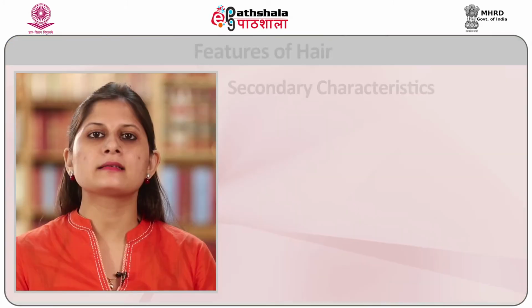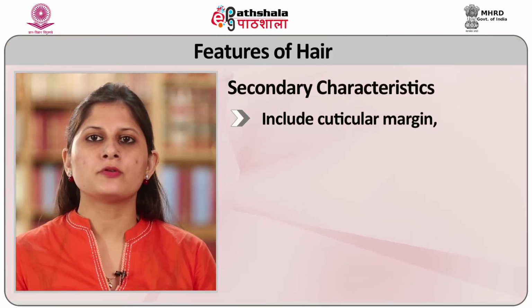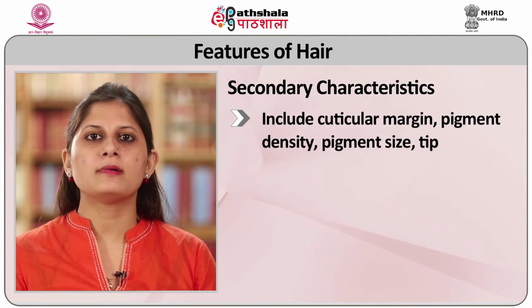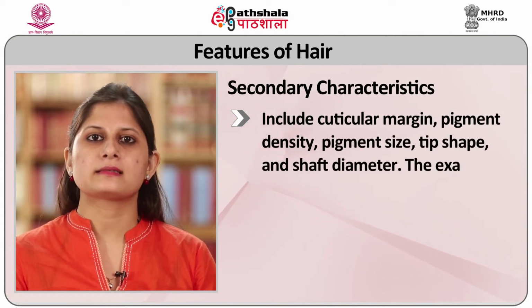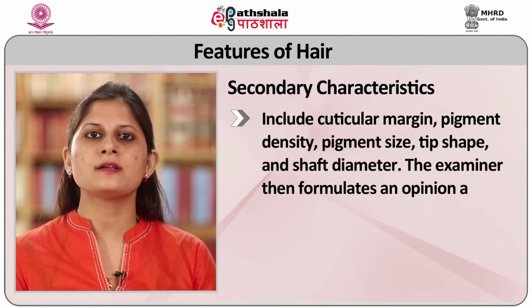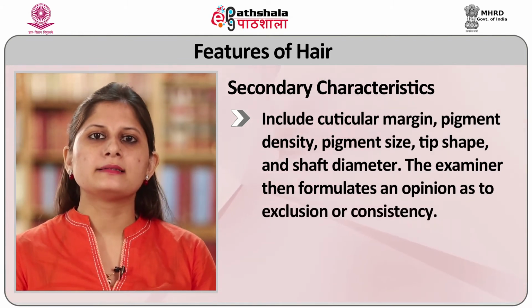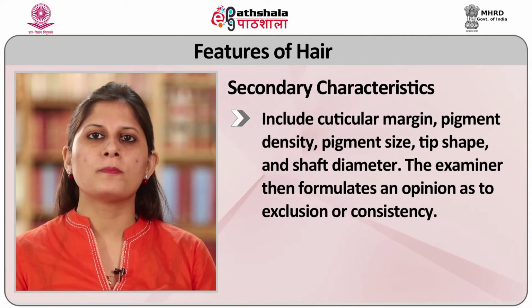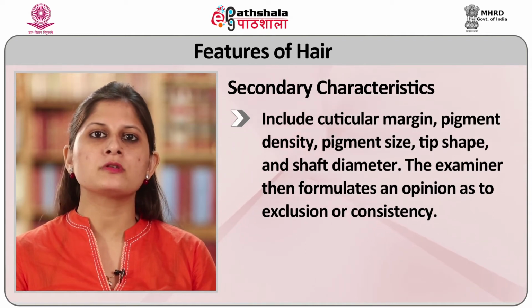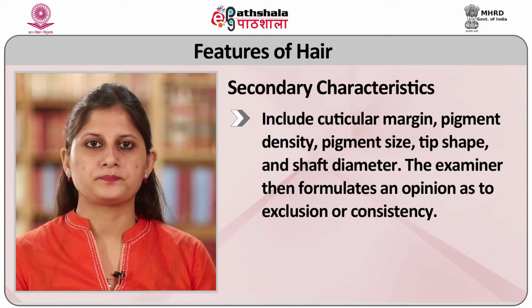Secondary characteristics include cuticular margin, pigment density, pigment size, tip shape, and shaft diameter. The examiner then formulates an opinion as to exclusion or consistency.